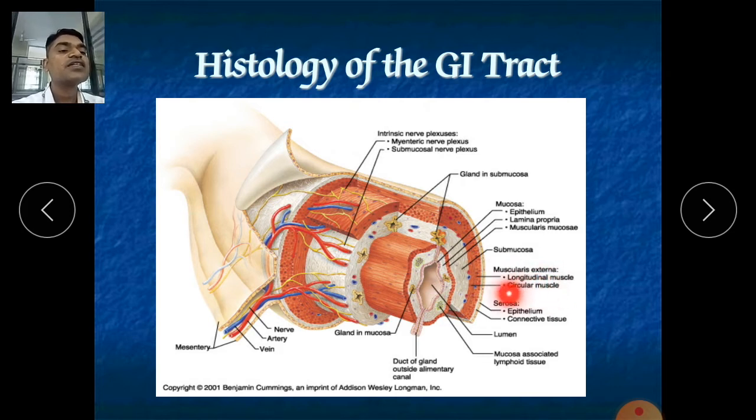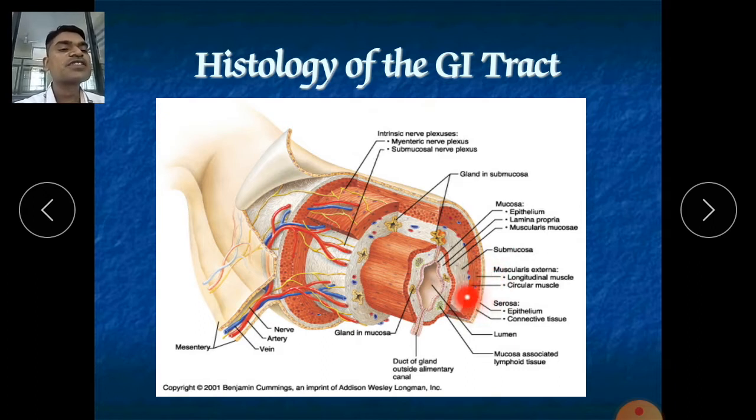After that, the remaining part. Except these two parts, the esophagus and the anus, all over the parts of our alimentary canal, they are supplied with involuntary smooth muscle. In that involuntary smooth muscle there are two sheets. The inner one is called the circular muscle and the outer one is called the longitudinal muscle. So there is a band of two muscles.